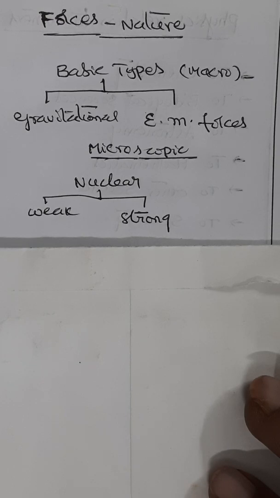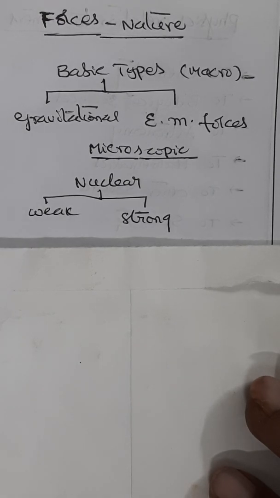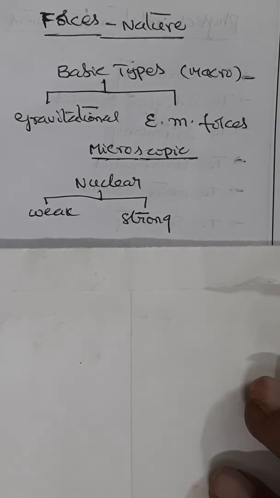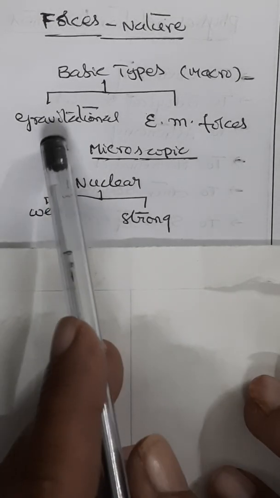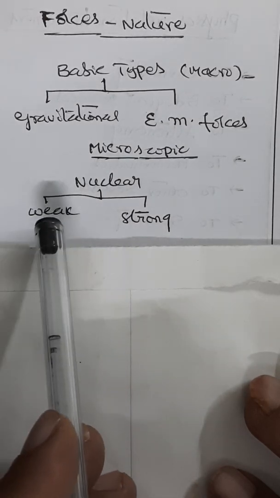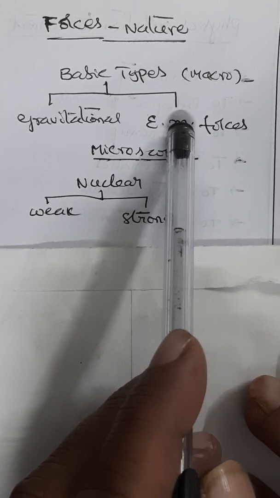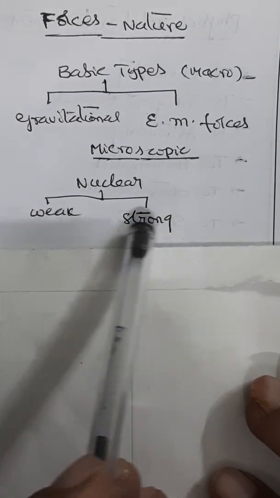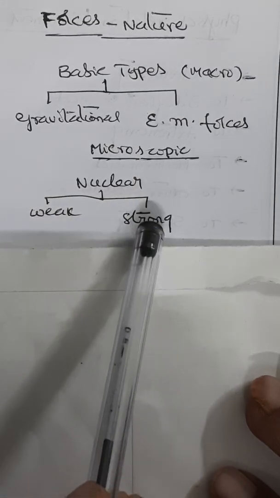Therefore, there are four types of basic forces in nature governing the macroscopic as well as microscopic world, namely gravitational forces, weak nuclear forces, electromagnetic forces, and strong nuclear forces. Let us try to understand each of them separately.